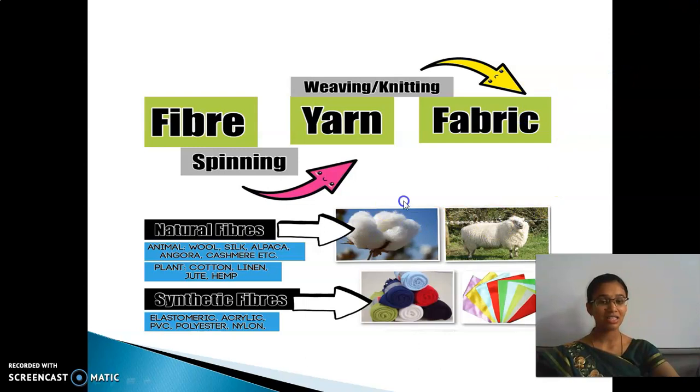So see here, these are some sources of natural fibers. From animals: wool, silk, alpaca, angora, cashmere. These names are dependent on the source. And from plants: cotton, linen, jute and hemp. So these are some natural sources of fibers. And then synthetic: elastomeric, acrylic, PVC. What is this PVC? They are plastics. And then polyester and then nylon.